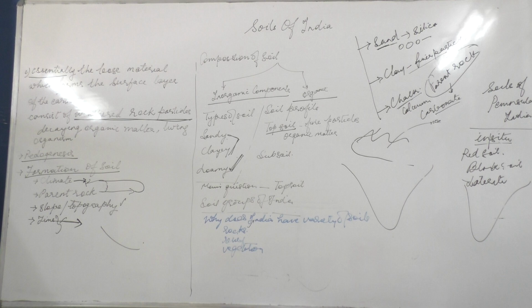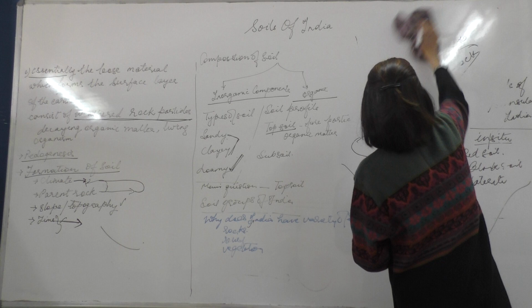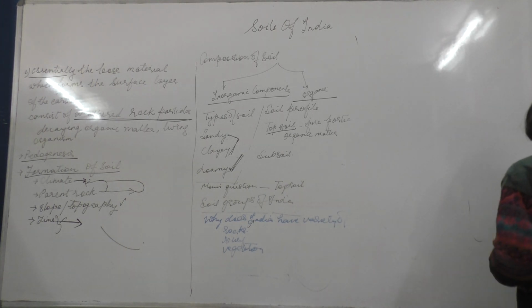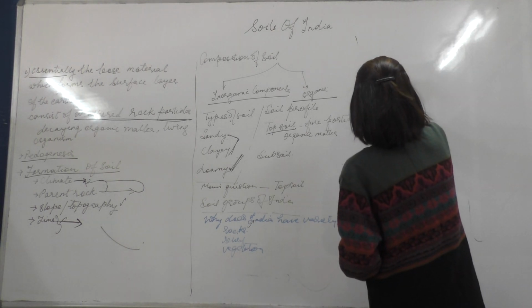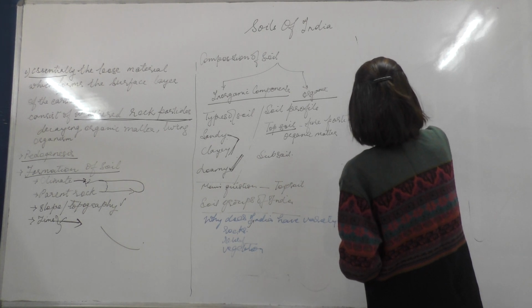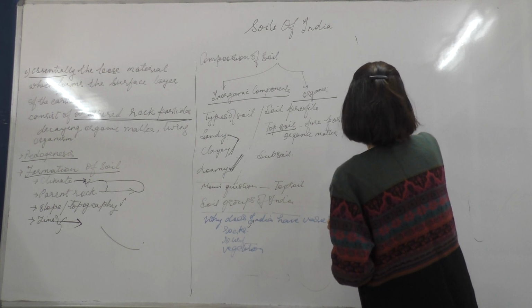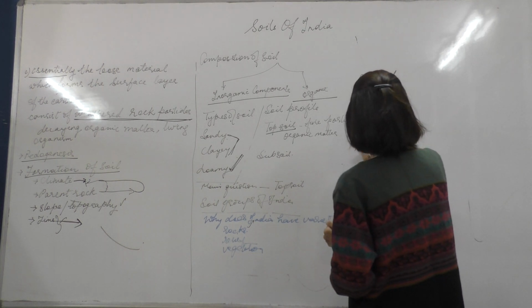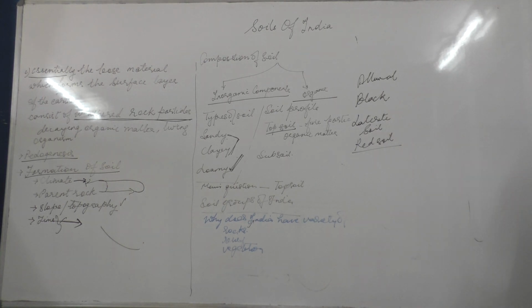Looking into these 8 categories, we will be dealing with only the 4 main types of soils here: alluvial soil, black soil, laterite soil, and red soil. We'll be speaking mainly about these 4 main categories of soil.